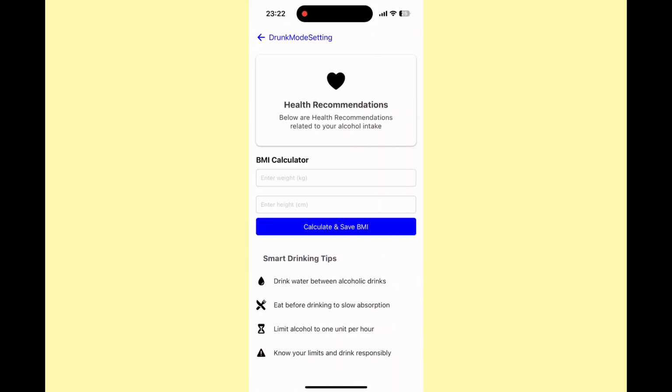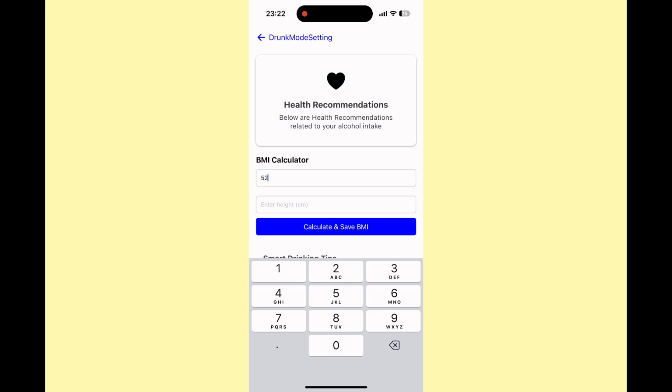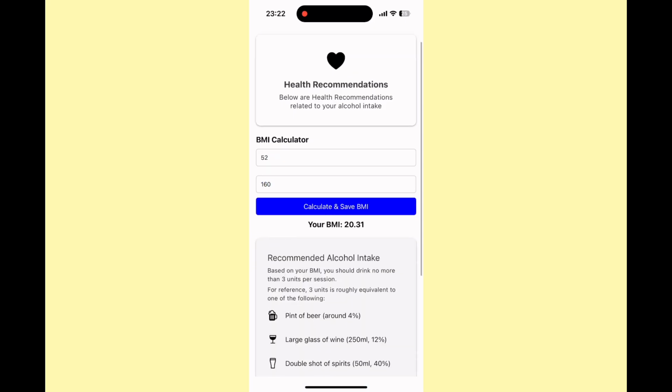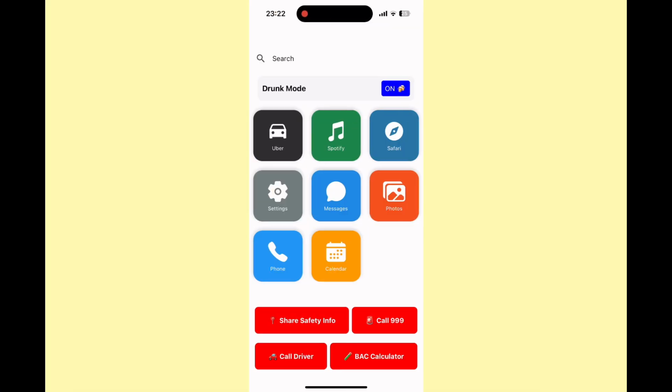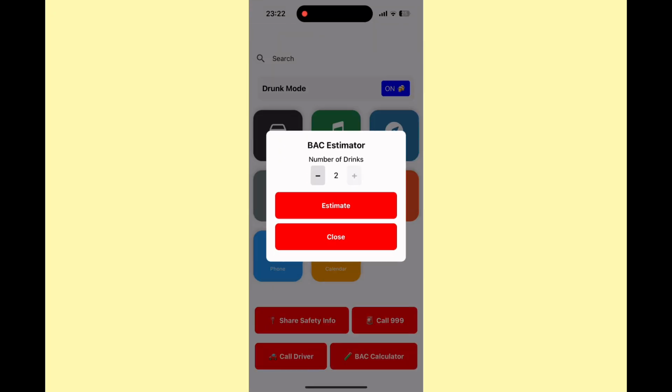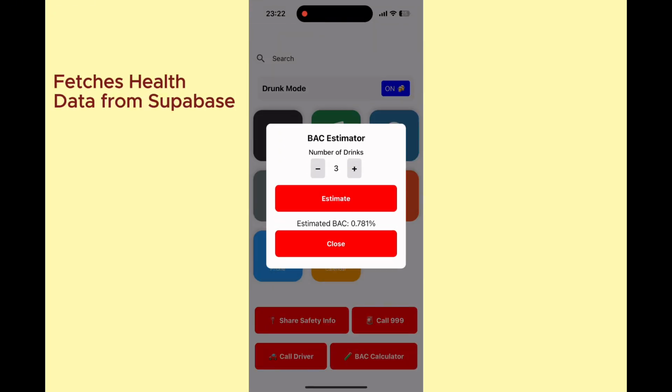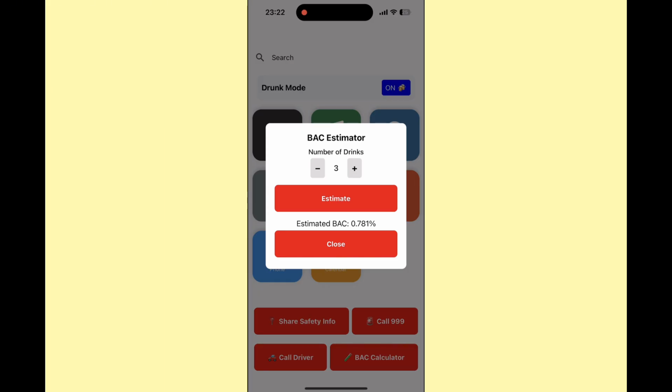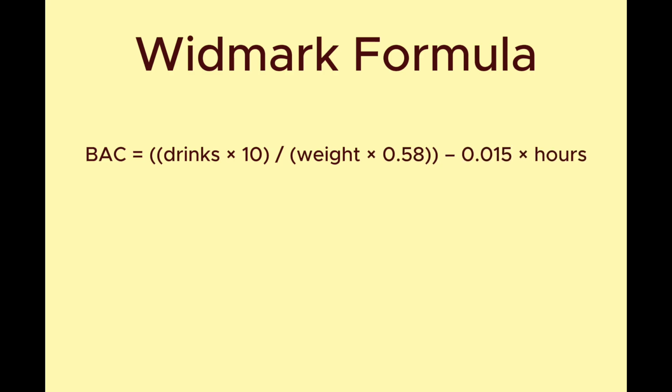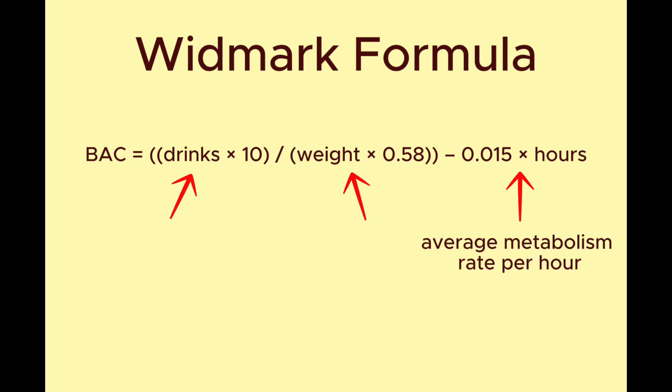For health recommendations, users can enter their height and weight in the health settings screen to receive safe drinking guidance based on their BMI. Later, during a session, the blood alcohol content calculator uses this data and the number of drinks entered to estimate their blood alcohol concentration. The blood alcohol calculator uses a simplified version of the Widmark formula. It takes the number of inputted drinks and the pre-saved body weight and estimates blood alcohol content using a general absorption constant. All health data is saved in Supabase and used by the calculator when needed, helping users understand their limits in real time.